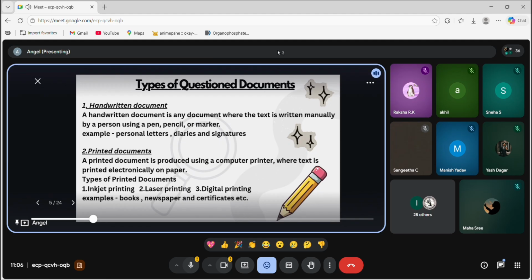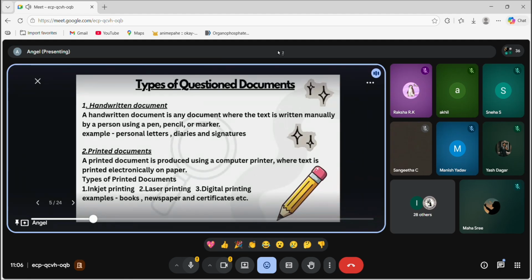I already gave an example at the very start: if I am writing something and a second person is writing something, we can differentiate, as my handwriting must be different from his or her handwriting, right? So that is our handwritten document.